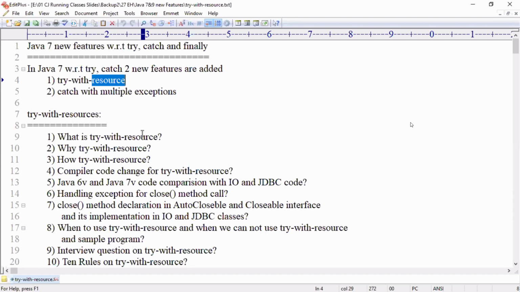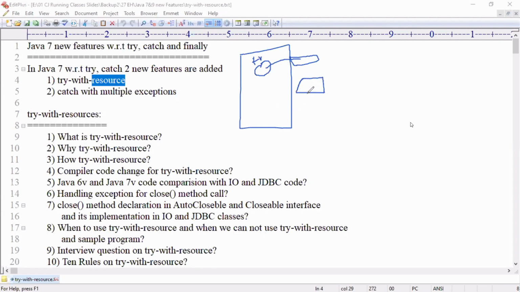A resource is nothing but an object that has a connection to the external resources, file, network, database is called what? Resource. Tell me, you want to connect to the file. In your Java program, you must create one object connecting to this file. This object is what? A file reader object. Now you want to connect to network computer. To connect, I required one object connecting to it. This object is called what? Socket.